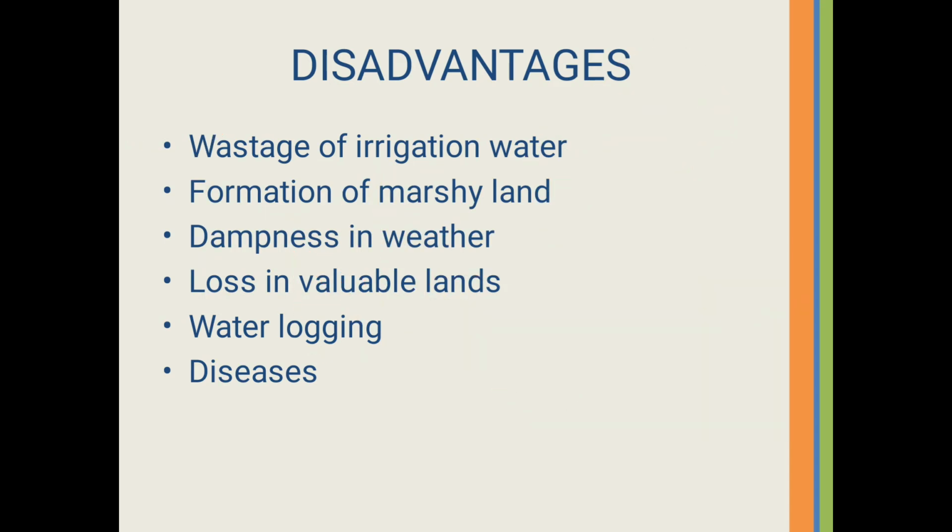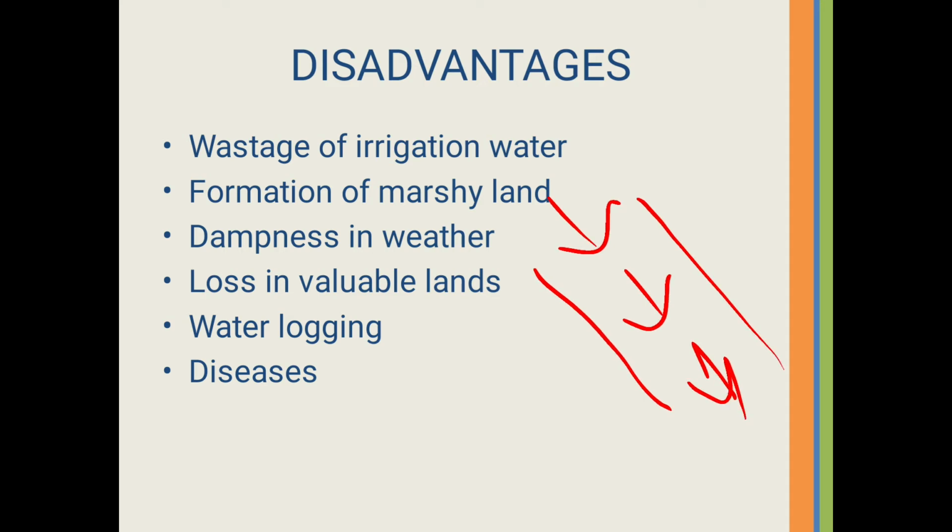The next disadvantage is formation of marshy land. What is this? When the water is coming through a canal to supply the field for irrigation purposes, formation of marshy land means excessive seepage of water, when the water is seeping into the surrounding of this canal.